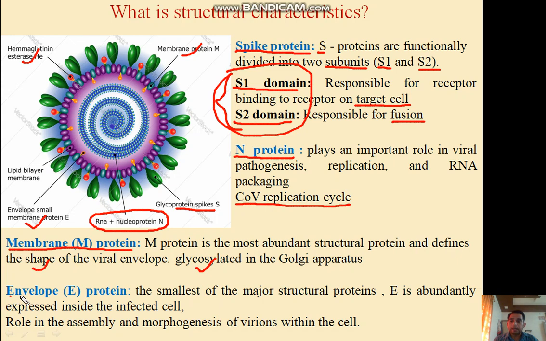Another important protein is the envelope E protein. The E protein is a very small protein. It is also abundantly expressed inside the infected cell, and the main role of the E protein is in assembly, morphogenesis, and virion release within the cell.